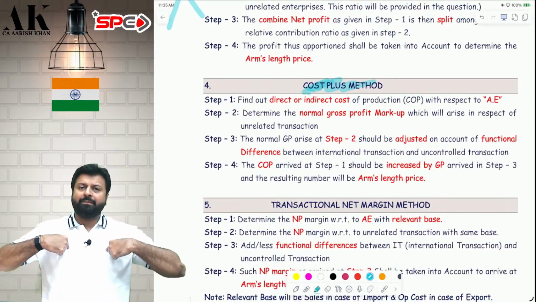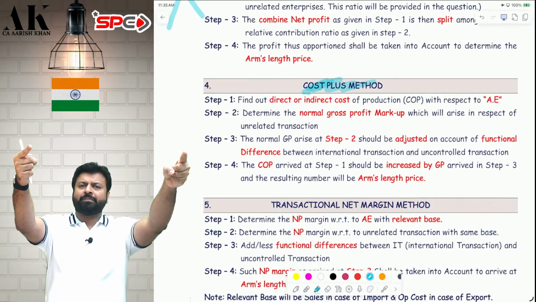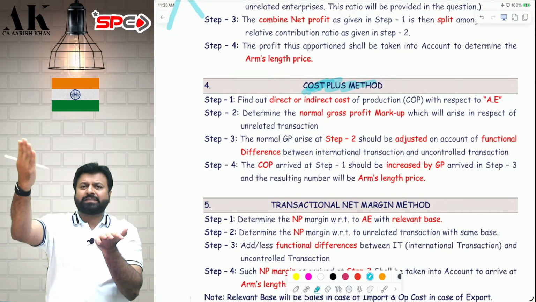Cost plus method. I am in India. I am selling some goods to my associate enterprise on cost plus some margin.